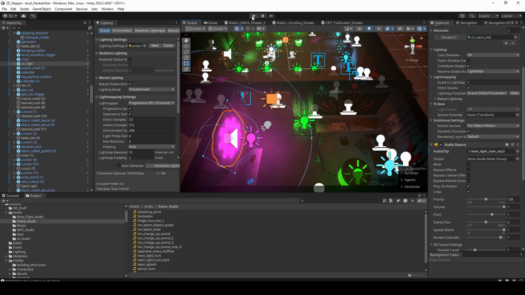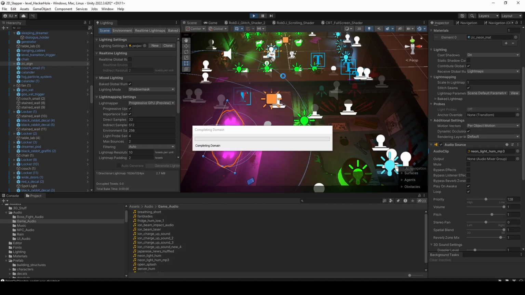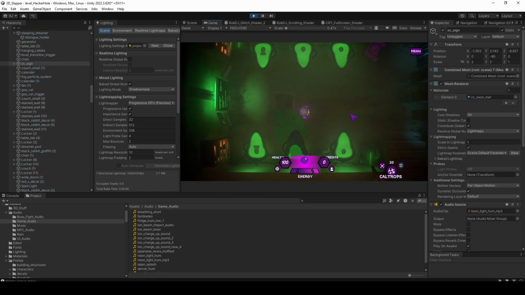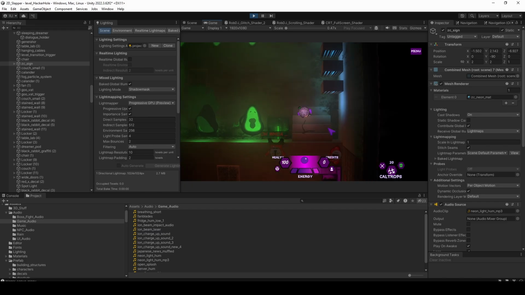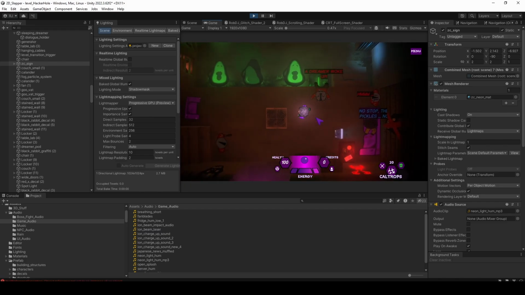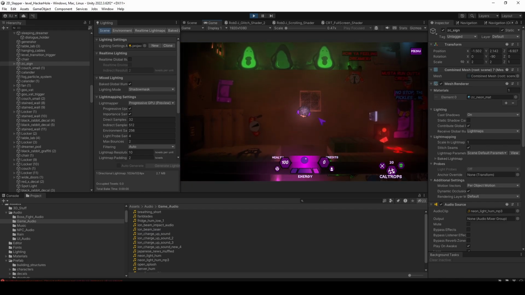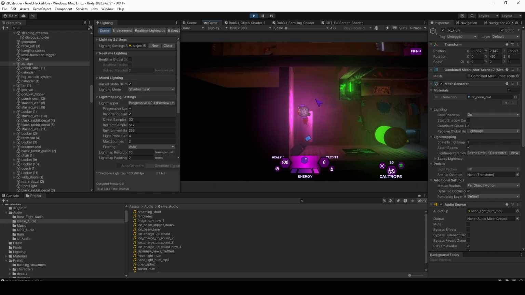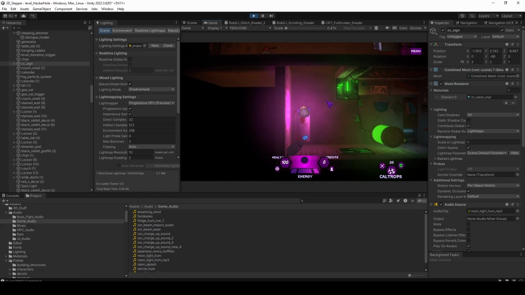But for example, if we add this MP3 here and we play the scene, you'll notice that it doesn't play cleanly. Let me just close all this. So if we run to that audio source real quick, we can see here, if you listen carefully, you can hear there's like a gap every single time it's done playing.